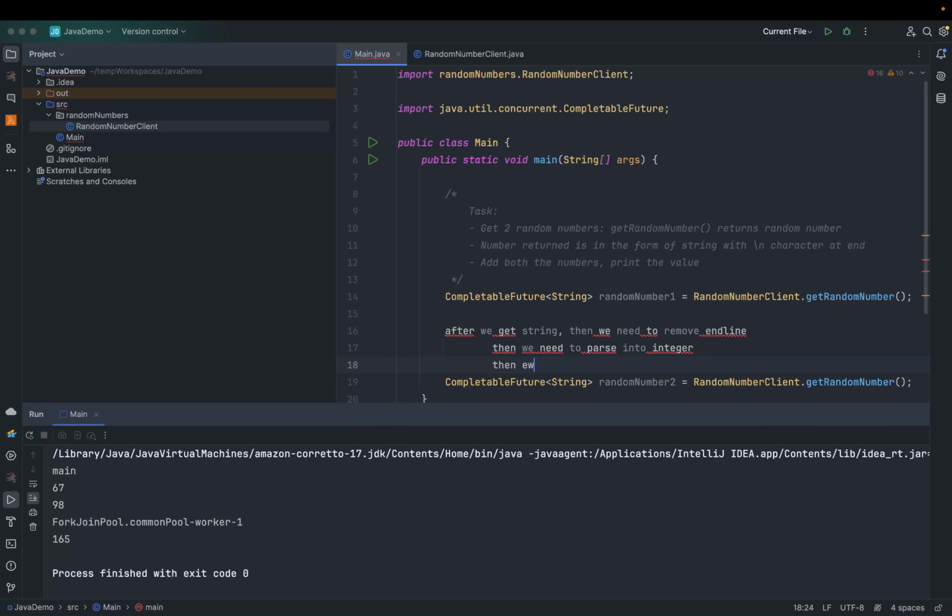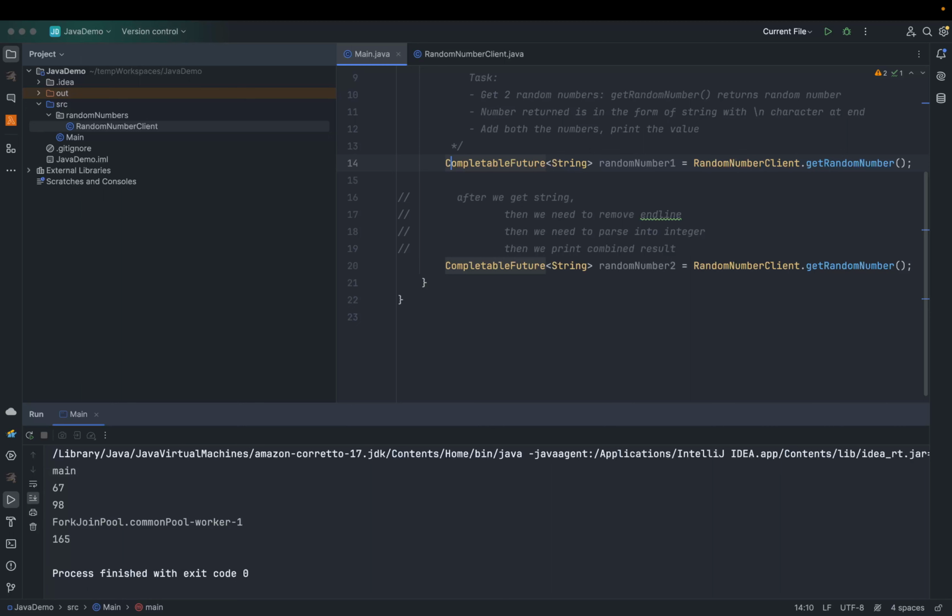Okay, so we can write it like this. Whatever we have written, we can convert that into CompletableFuture also. So I will do it for the first number, randomNumber1.